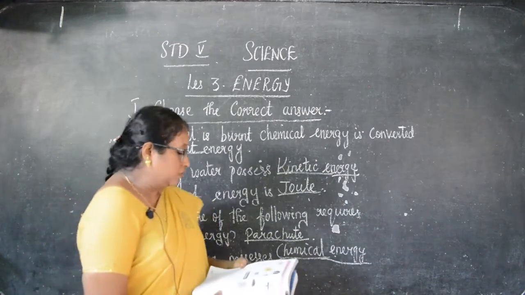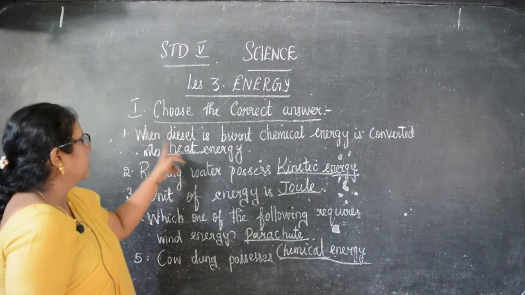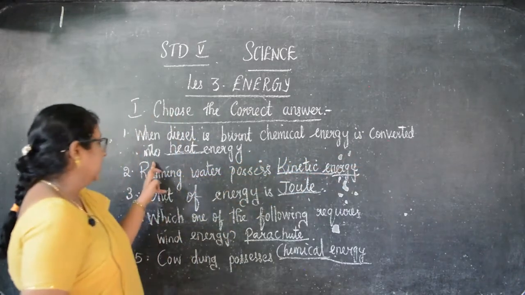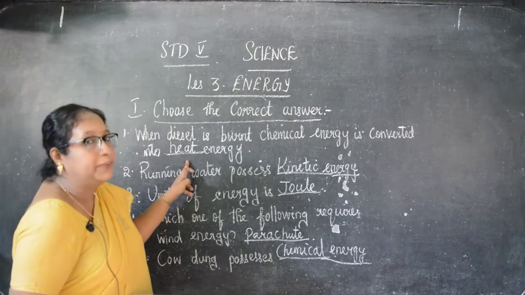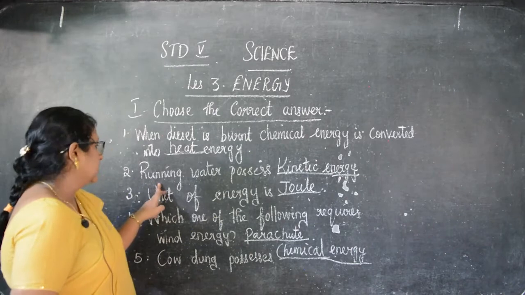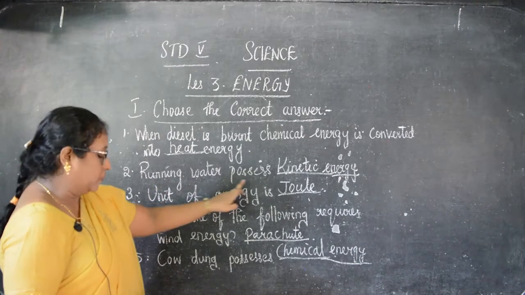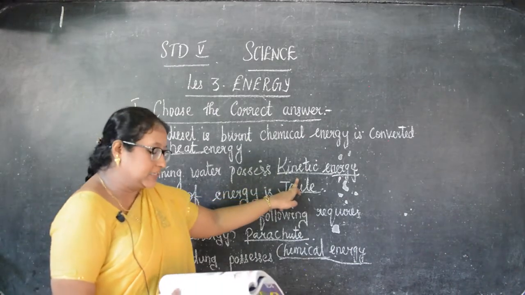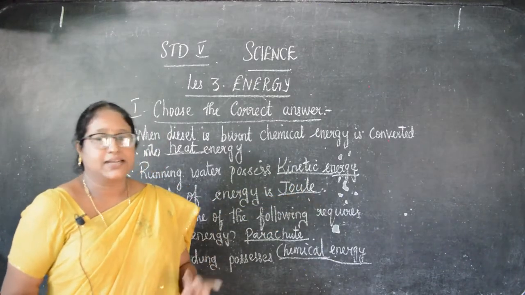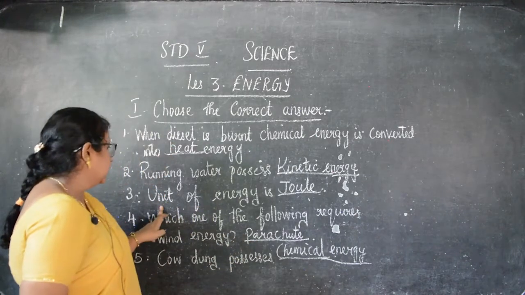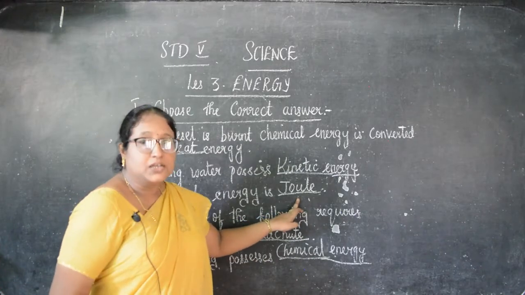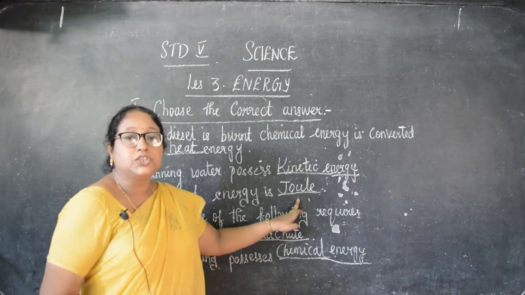Okay, children. So, we'll see once again. First one, when diesel is burnt, chemical energy is converted into dash. That is B, heat energy. Then second, running water possess dash. That is C, kinetic energy. Then third, unit of energy is, answer is D, joule. So unit of energy is joule.